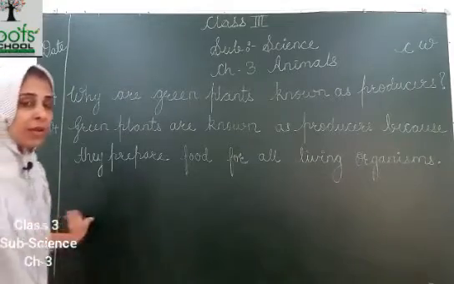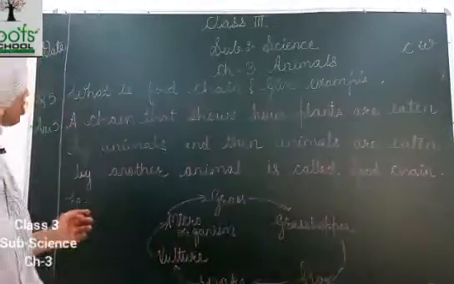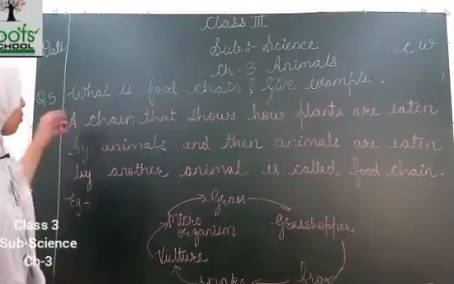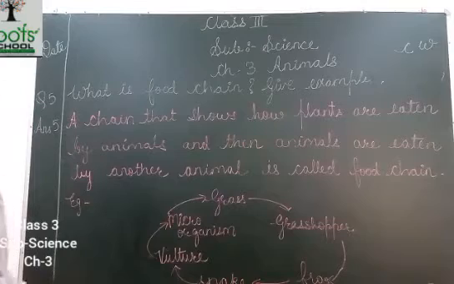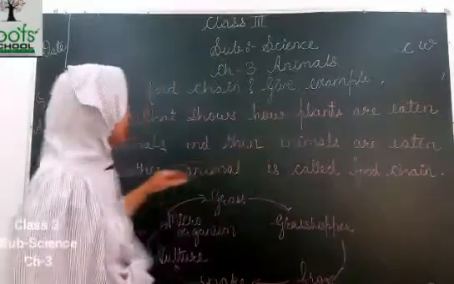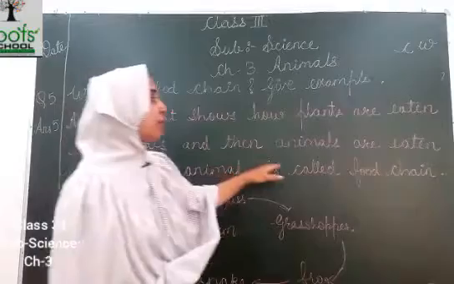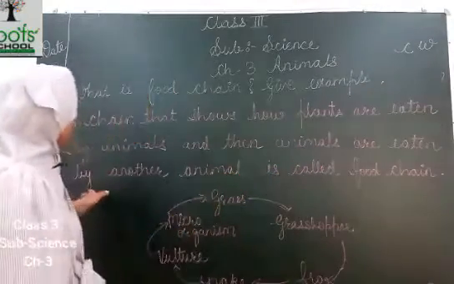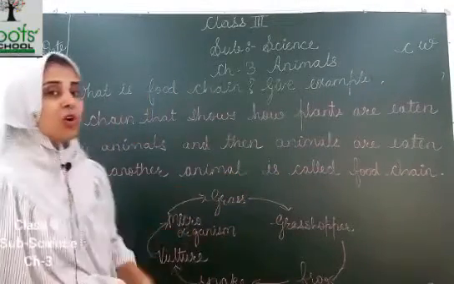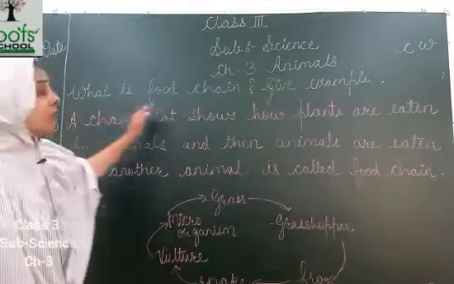After this, you will leave one line and you will write question number 5. What is food chain?